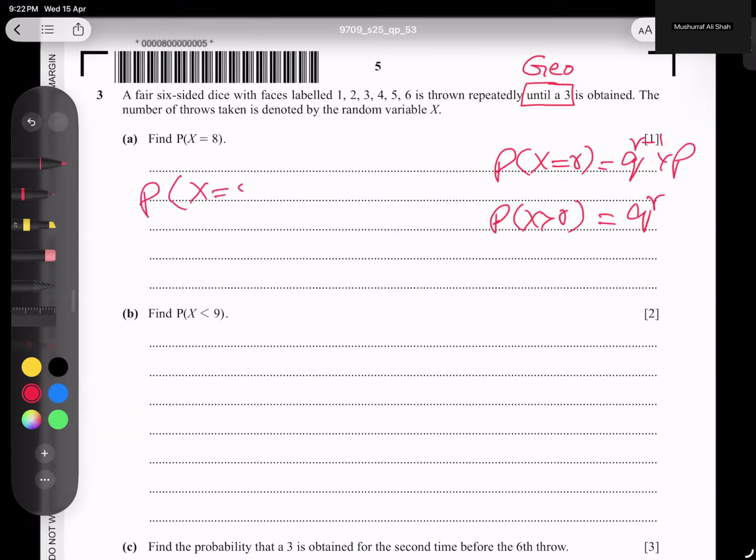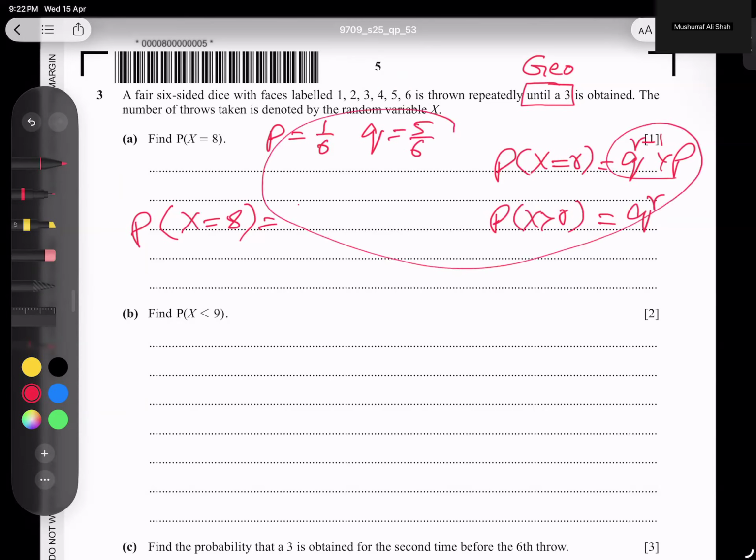So X equal to 8 means we need p and q. What is p? Our main concern is 3. How many 3's are there? There is only one 3 on a dice, so p is 1 over 6. And q is not 3. How many not 3's are there? 1, 2, 3, 4, 5, so 5 over 6. I think that is clear. Now I can plug in both values in the formula: q to the power 8 minus 1, into p, which is 1 by 6.